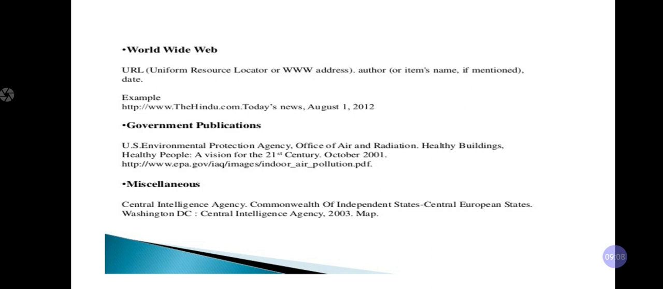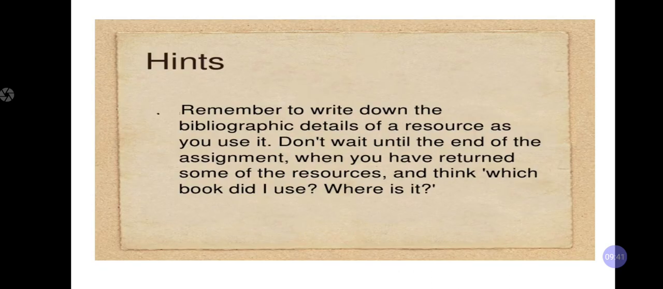Government publication: US Environmental Protection Agency, Office of Air and Radiation, Healthy Buildings, Healthy People, a Vision for the 21st Century, October 2001. After that, they have given here the URL. Miscellaneous means Central Intelligence Agency, Commonwealth of Independent States, Central European States, Washington DC, Central Intelligence Agency, 2003 map.